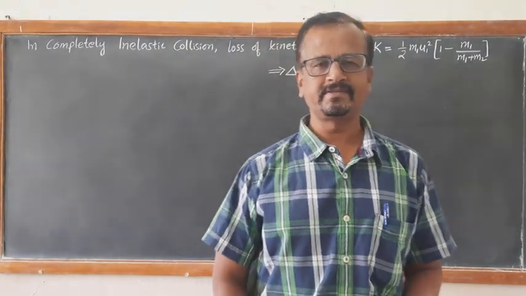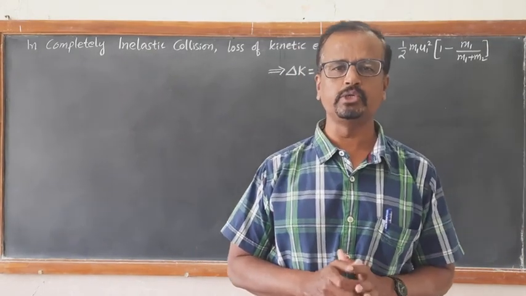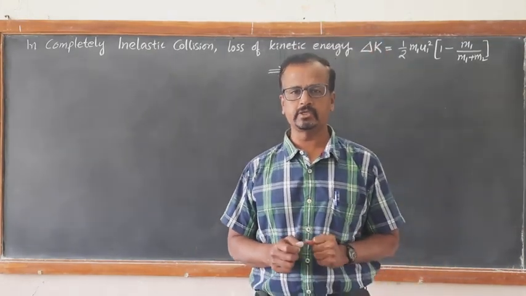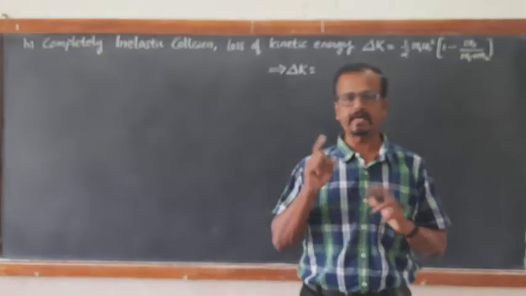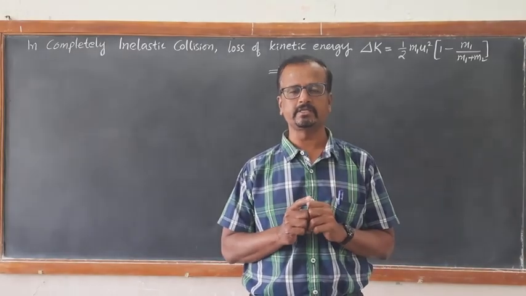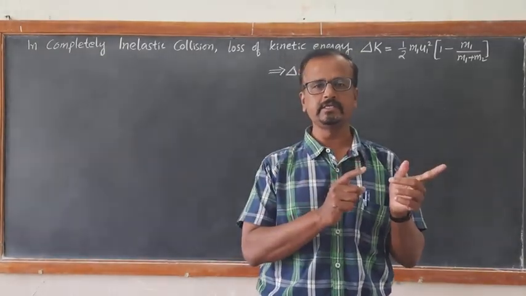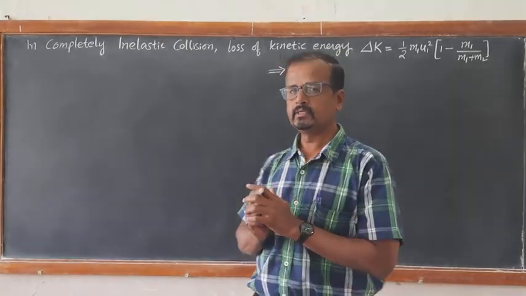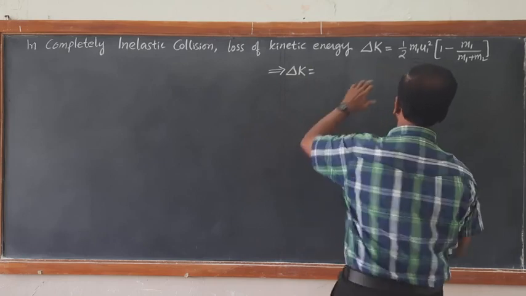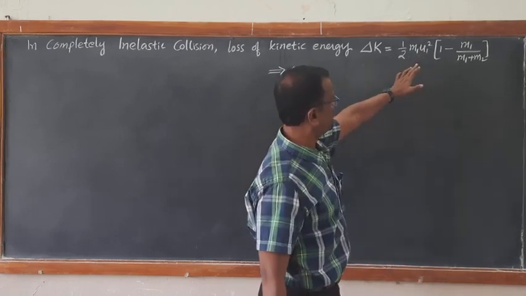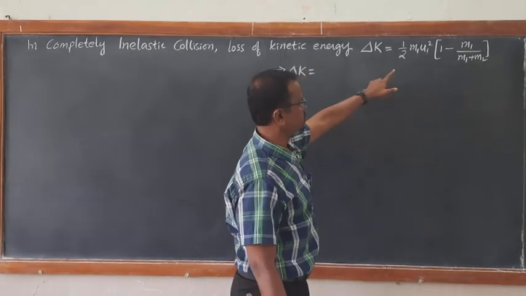Good morning, students. Yesterday we were discussing the completely inelastic collision. In the completely inelastic collision, we were calculating the loss in kinetic energy: final kinetic energy after collision minus initial kinetic energy before collision. So if you calculate, we get loss in kinetic energy half m1 u1 square into bracket 1 minus m1 upon m1 plus m2. It was stopped here.